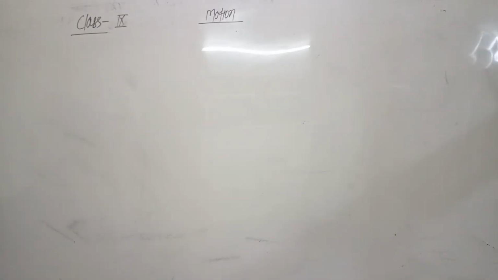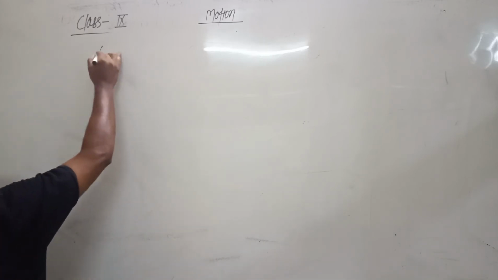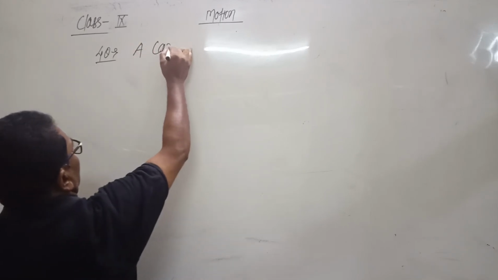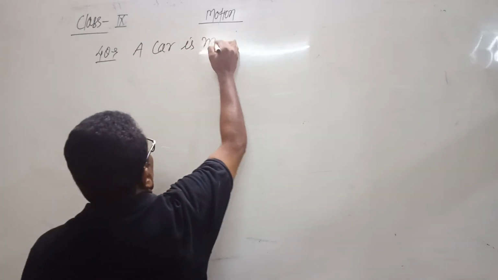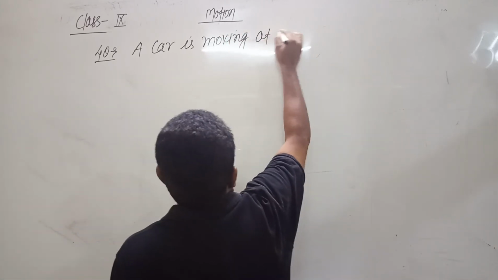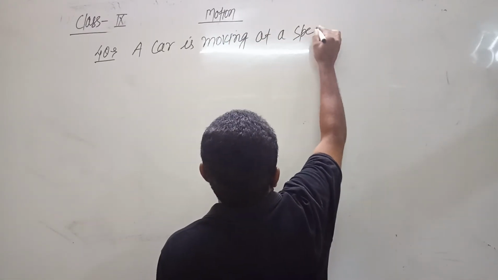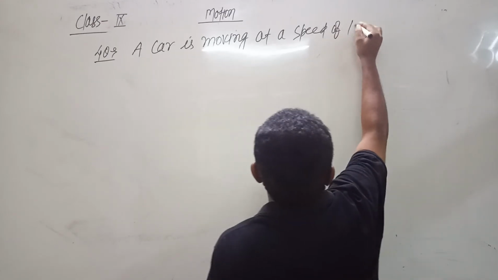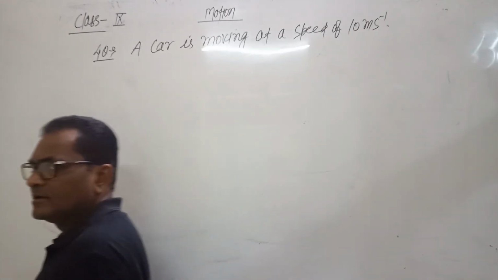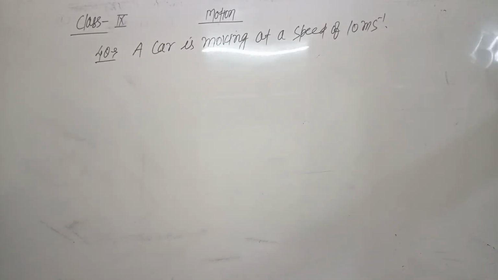Next question. A car is moving at a speed of 10 meters per second.